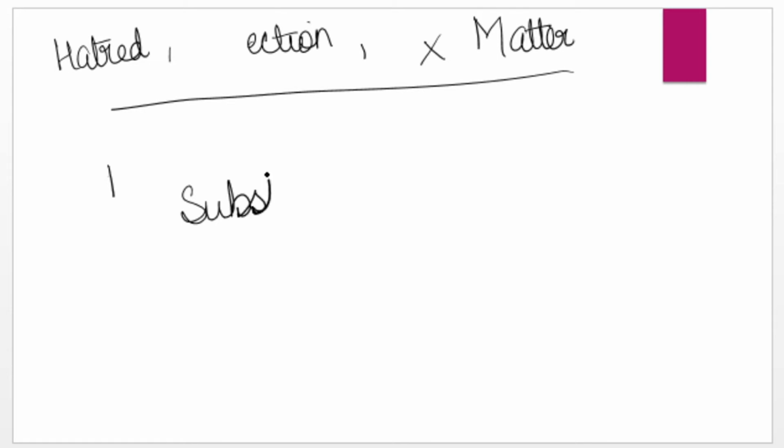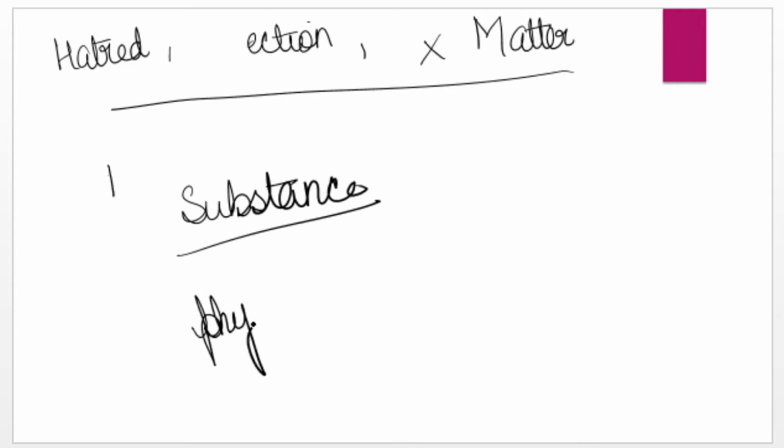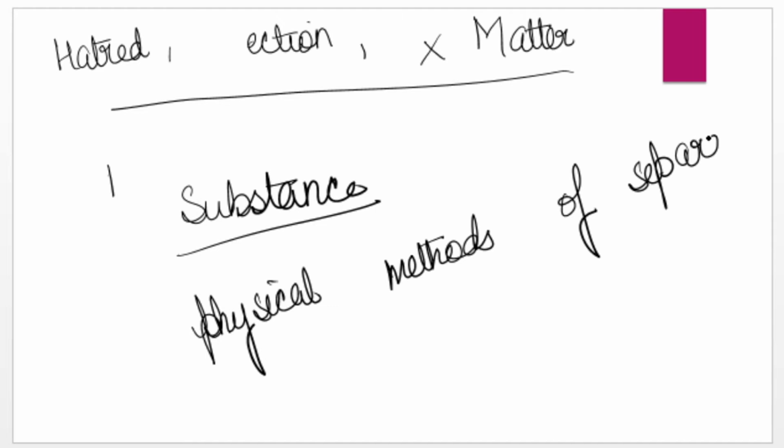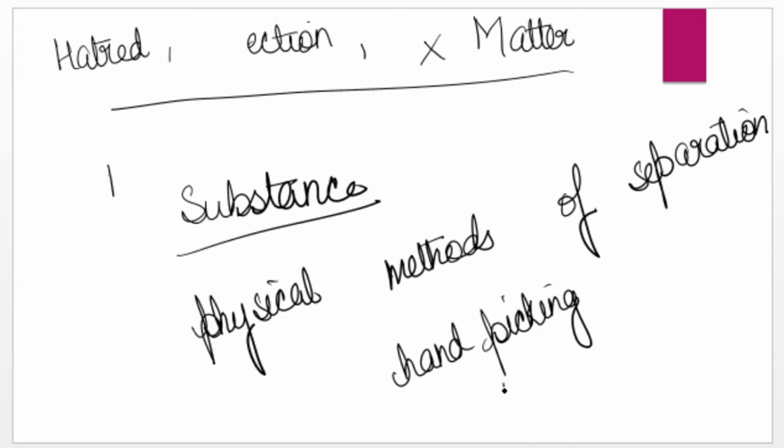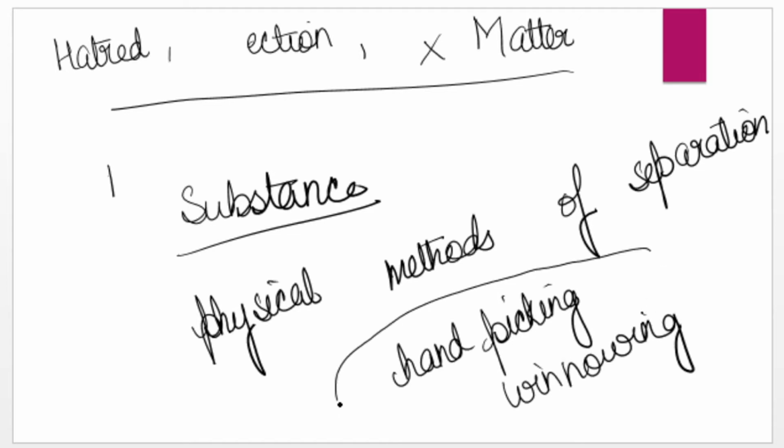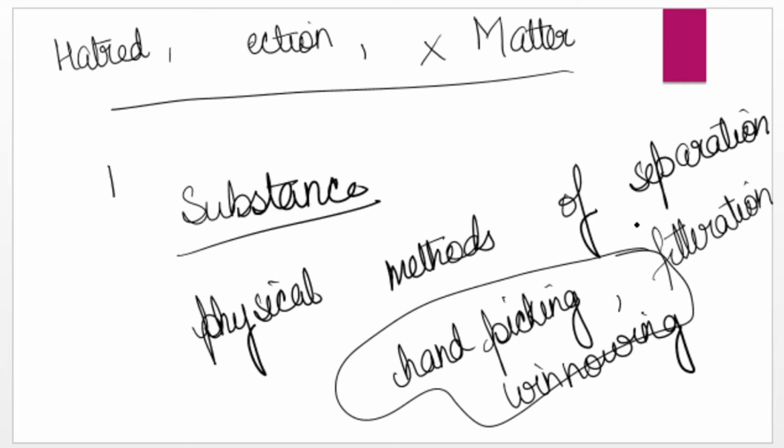Substance. Now what do you mean by substance? Substance means any type of particles which cannot be separated by physical methods. Now what are physical methods of separation? Anything like hand picking, winnowing, which you can do easily, and physical processes involved in separation come under this type. So anything which cannot be separated by processes like filtration, these physical processes of separation, will be coming under a substance.